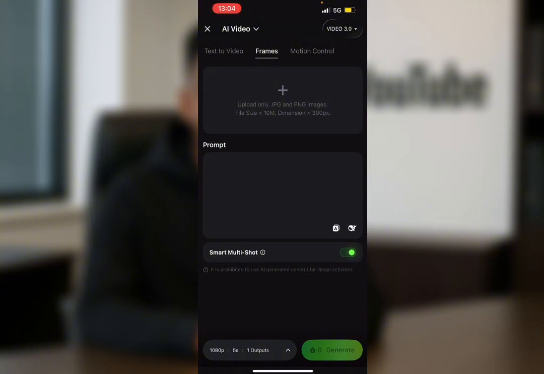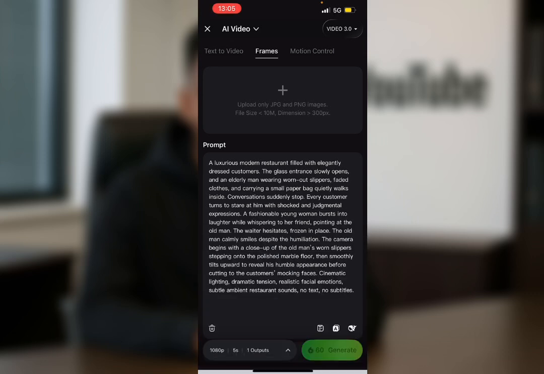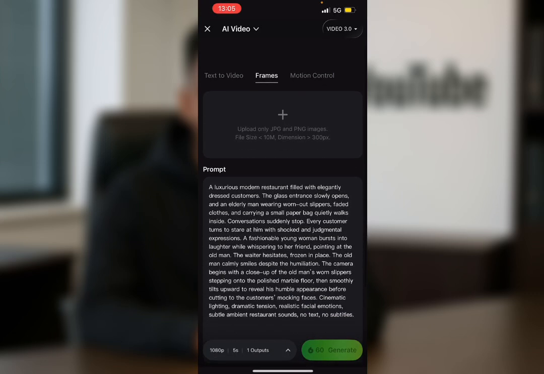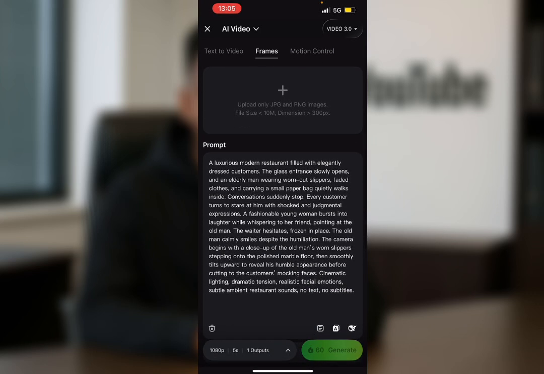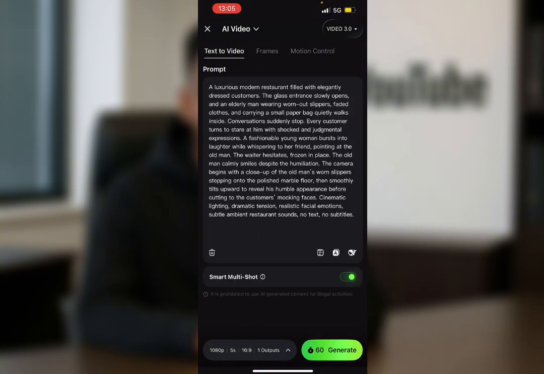Then for frames here, what we're going to do on these frames is that you're just going to add that picture that you saved from ChatGPT. Once you click here, take it to your camera roll, and then you add the picture that you took from ChatGPT. Then on your prompt, you now paste the prompt as ChatGPT said, just like that. Then you click on generate. It's literally that easy. Now, if you don't want to add a frame, you could also go to text to video. Then the prompt is already here, and then you just generate here below. That's where you generate it.